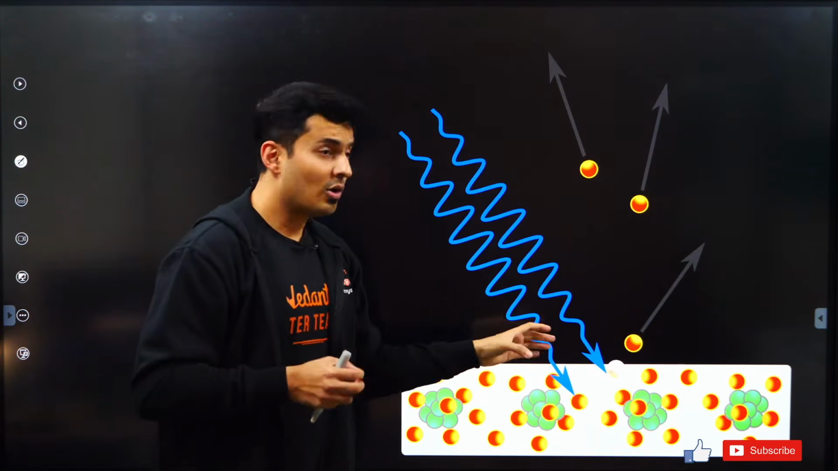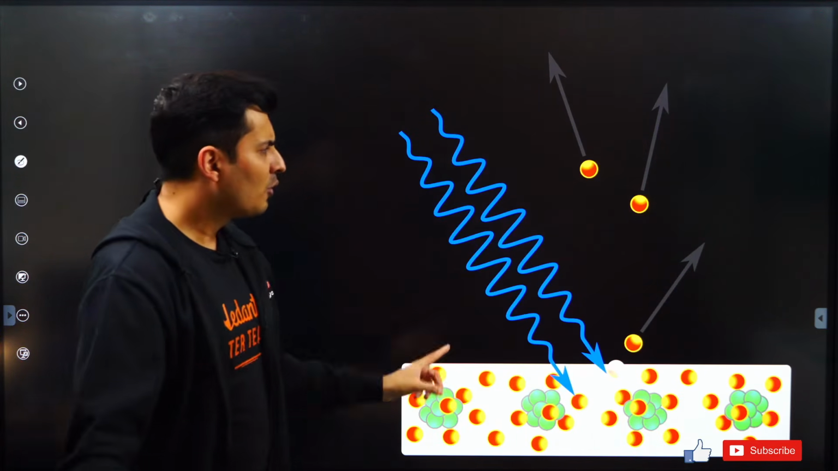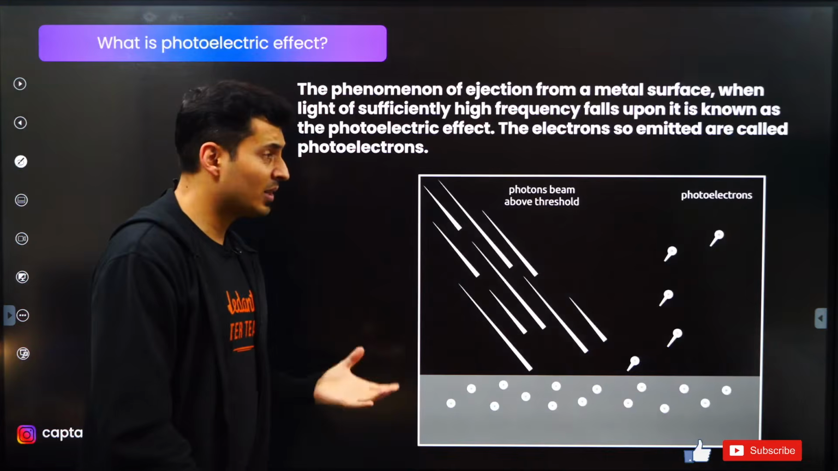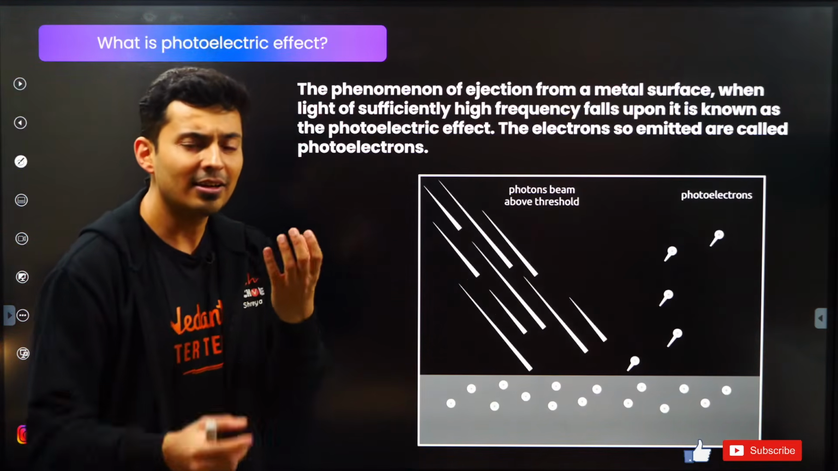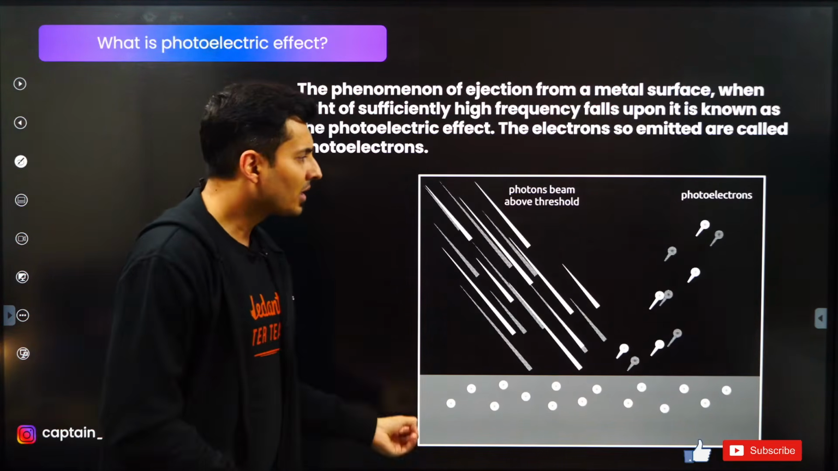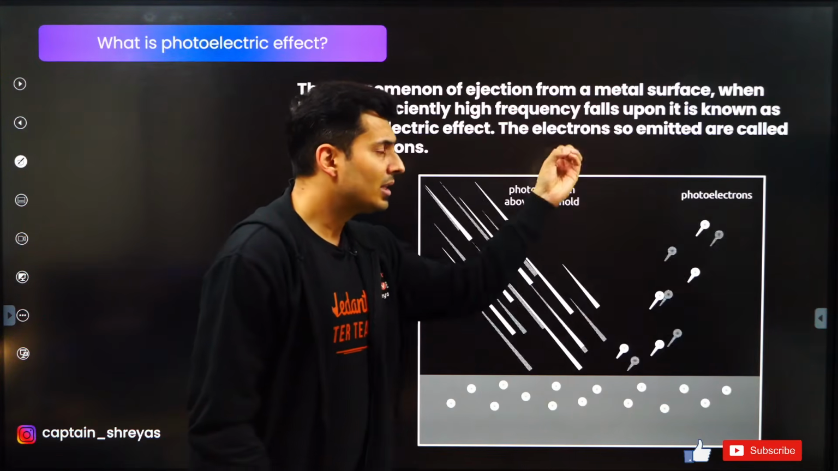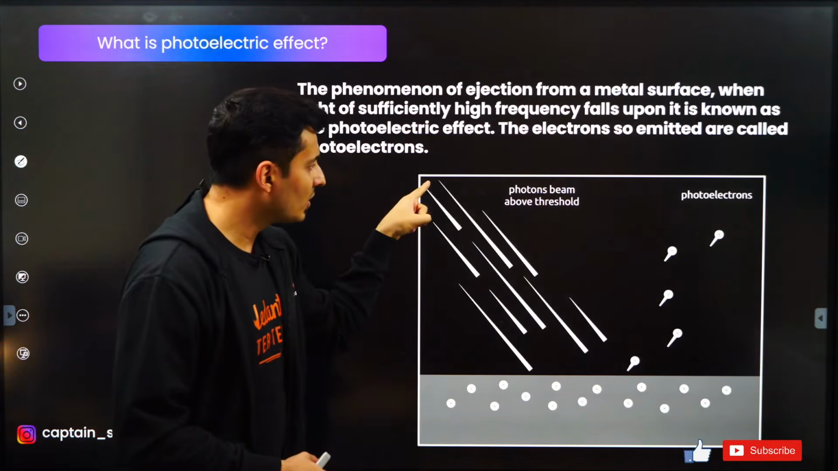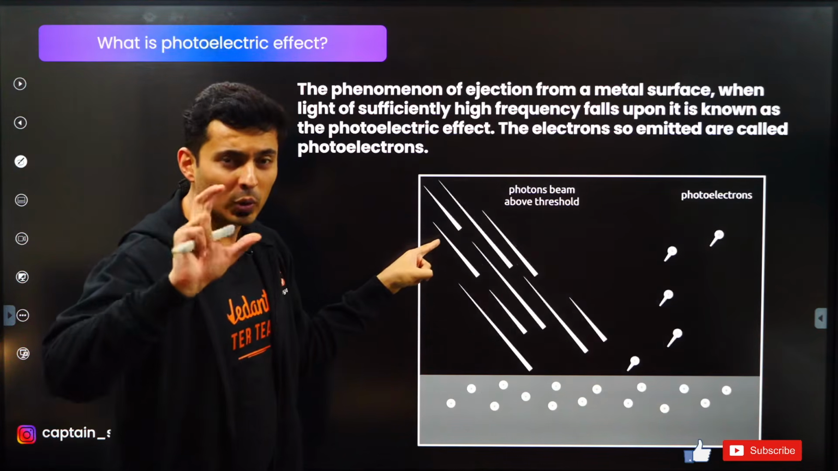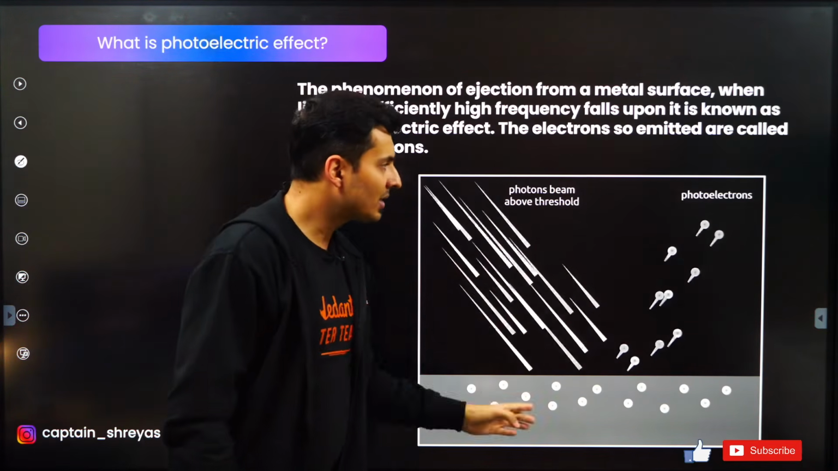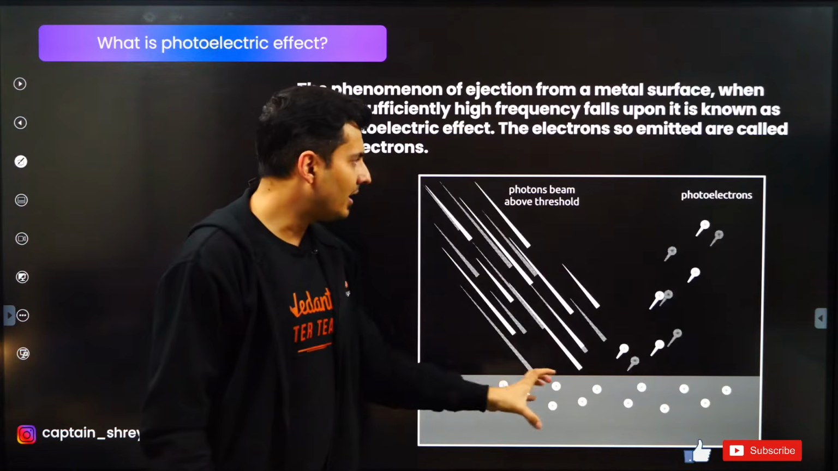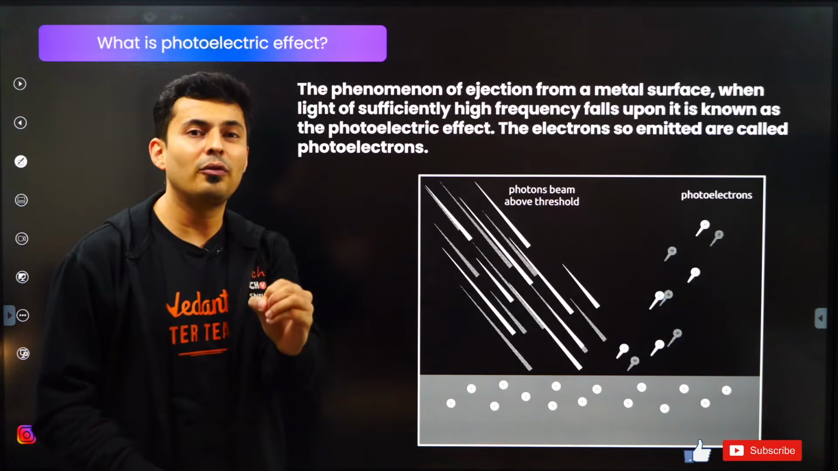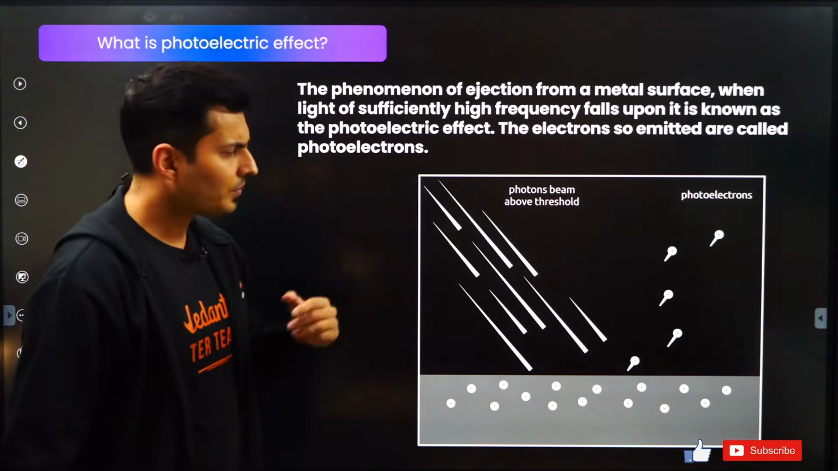So when light of sufficiently high energy falls on a metallic surface, because they have very readily available electrons, those electrons get knocked out. That electron is called a photoelectron, because it is happening because of light, photo, that resembles those words. That's why they are called photoelectrons, and this entire effect is called the photoelectric effect.